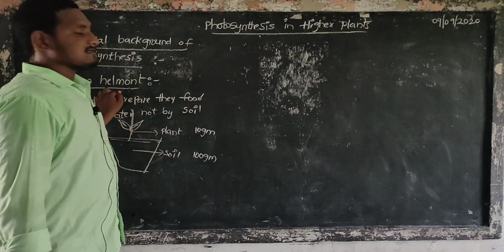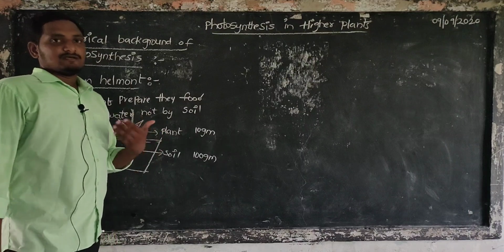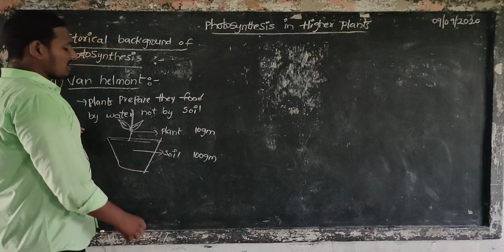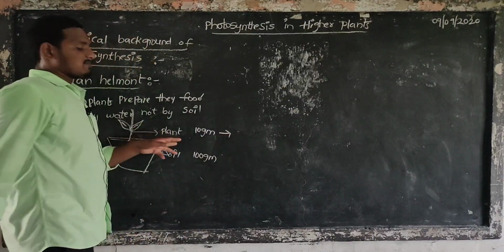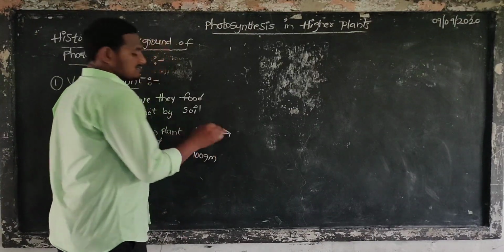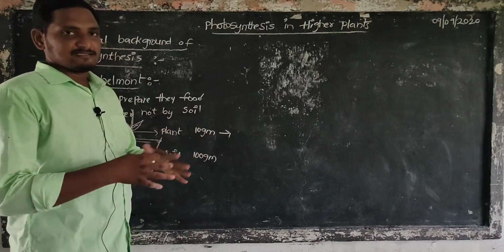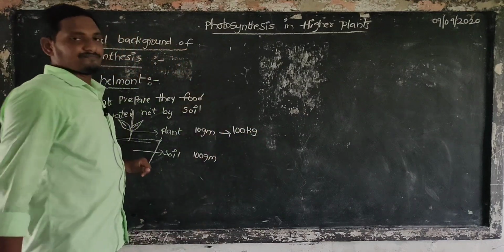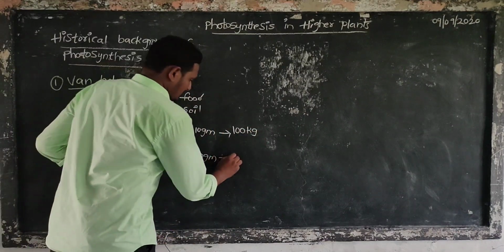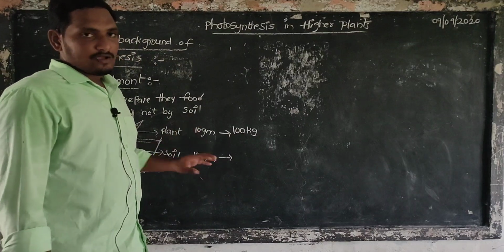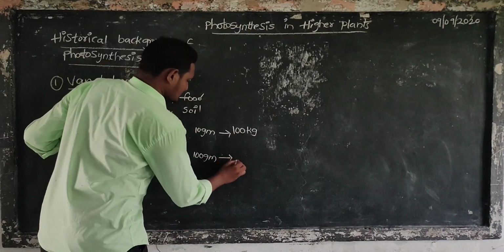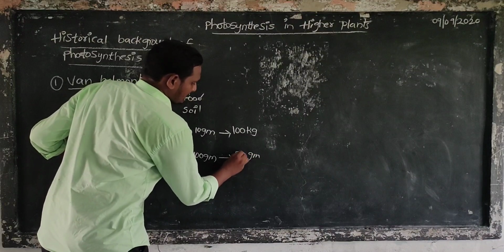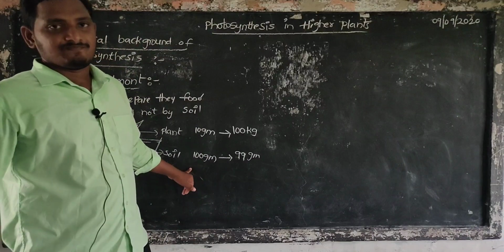Von Helmont supplied water every day. After a few years, what happened? The 10 gram plant body increased in size to 100 kilograms. In the soil, there was no significant change in weight. As usual, 99 grams or 100 grams.